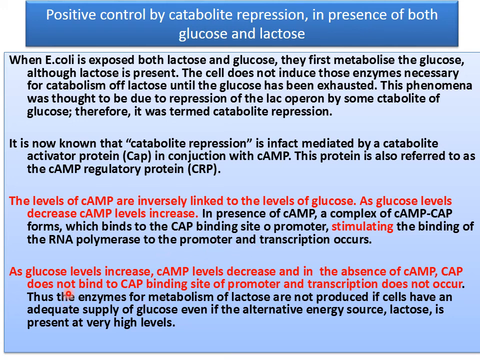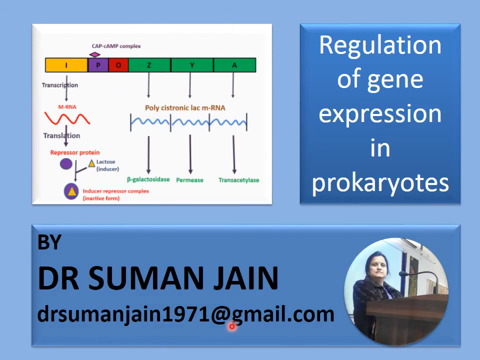Whereas in the second condition, when glucose level increases, the cyclic AMP level decreases, and in the absence of cyclic AMP, CAP does not bind to the CAP binding site of the promoter and transcription does not occur. Thus, the enzymes of metabolism of lactose are not produced if cells have an adequate supply of glucose, even if the alternate energy source lactose is present at a very high level.